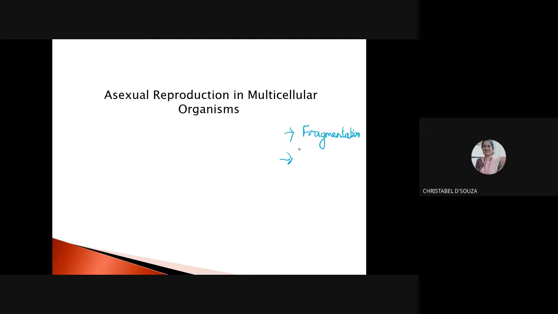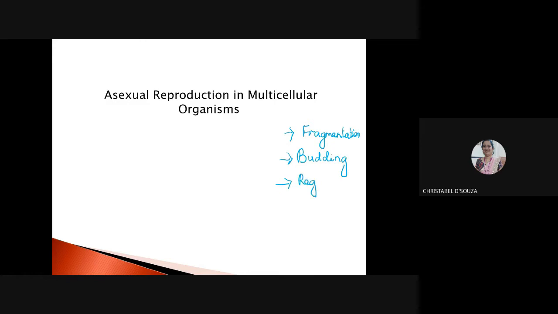The next type of reproduction in multicellular is budding, where a bud is formed. Hydra is an example we are going to study here. The next type is regeneration. This is very interesting.